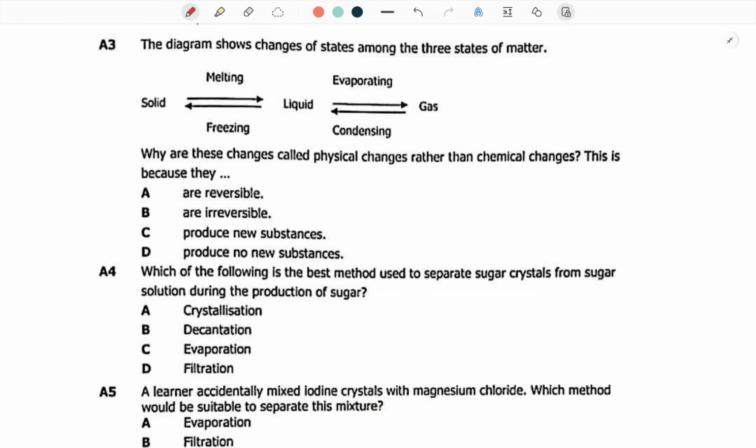When I say change, in other words, 2 molecules can react to produce a new product. But for physical changes, you are reacting 2 molecules that cannot significantly produce any other molecule. So no changes can actually be made with physical, but changes can actually be made with the chemical. So the best answer is because they produce no new substances. They can't be changed. So the best answer is D.